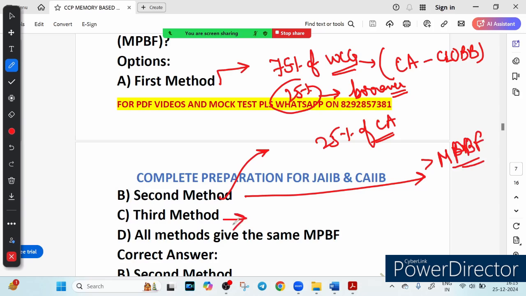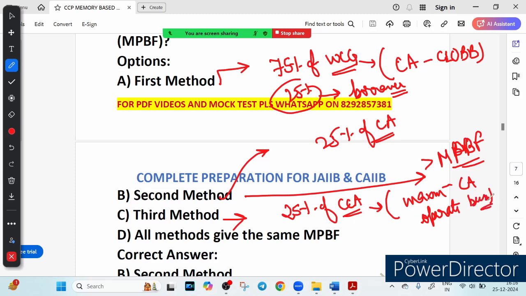If we talk about the third method, the borrower contributes 25% of the core current asset, the CCA. What is CCA? This is the maximum current asset required to operate the business. This is called CCA. And the bank finances the remaining. This method is stricter as it focuses on core asset only. Option D says all methods give the same MPF. This is incorrect. Now the correct answer is option number B.